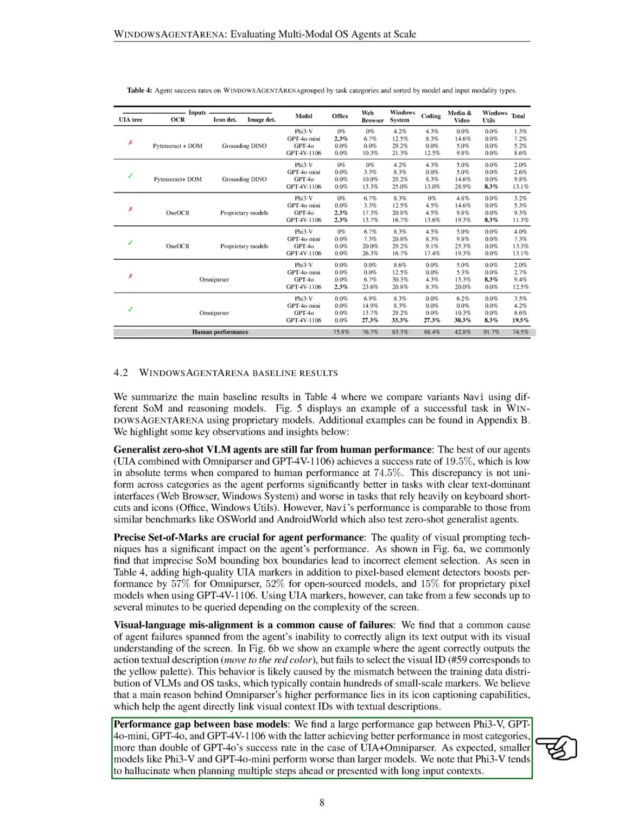Lastly, we noted a significant performance gap between base models. GPT-4V-1106 outperforms Phi-3V, GPT-4o Mini, and GPT-4o in most categories, achieving more than double the success rate of GPT-4o when using UIA and OmniParser. Smaller models like Phi-3V and GPT-4o Mini generally perform worse, and Phi-3V tends to hallucinate when planning multiple steps or dealing with long inputs.